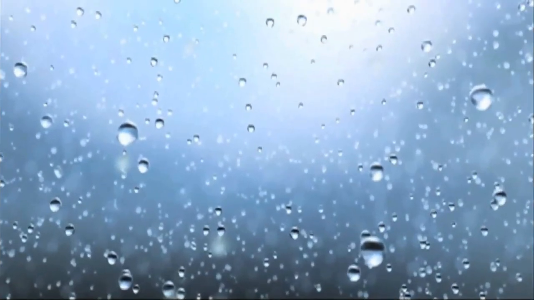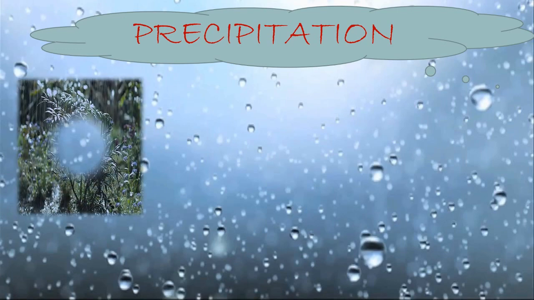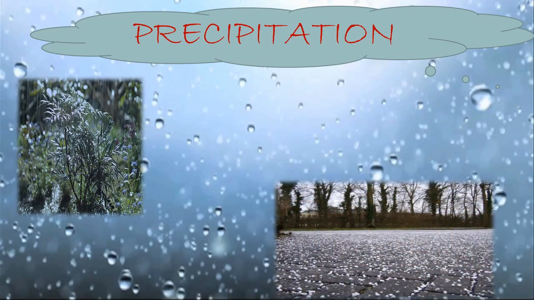Let us understand about precipitation. Students, you all know that water falls on the earth's surface depending on the climatic condition. It is falling either in a liquid state or in a solid state. So, when water falls either in a solid state or in a liquid state from the clouds to the ground, it is known as precipitation.